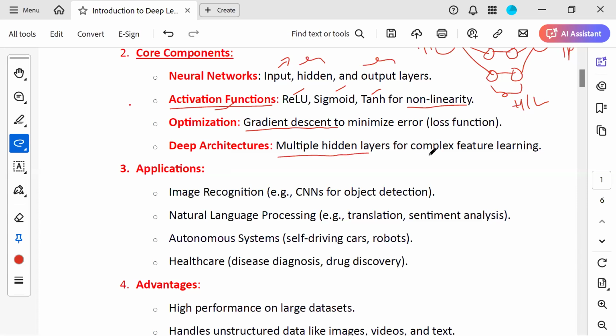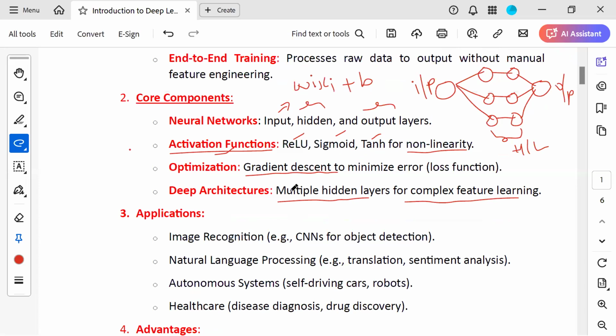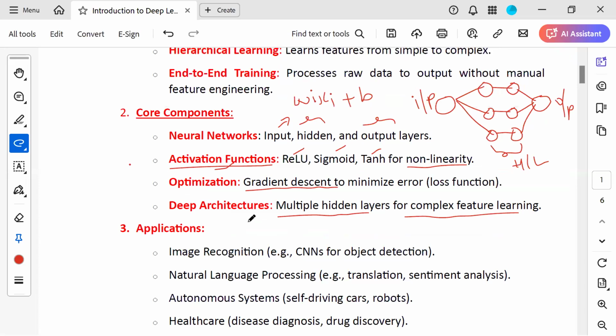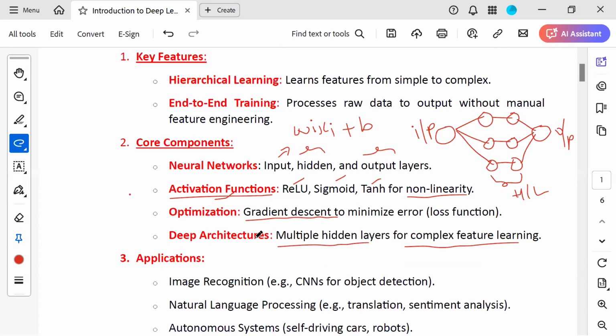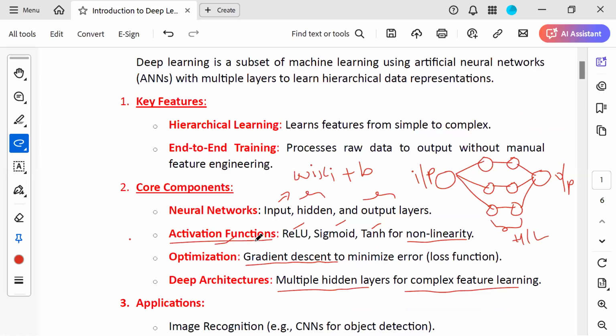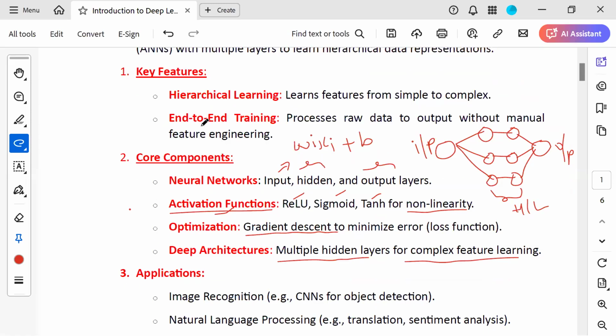Multiple hidden layers for complex feature learning. So we are using here multiple hidden layers. So we completed this concept, these are called core components of deep learning. There are four components.